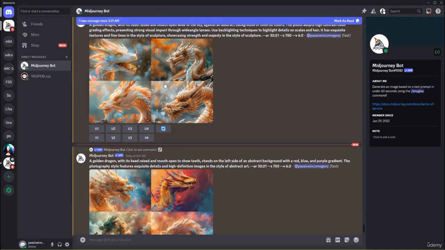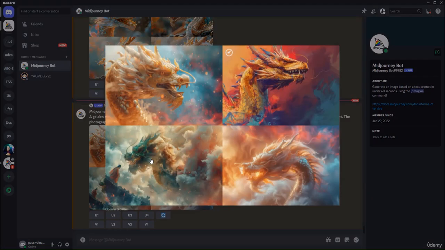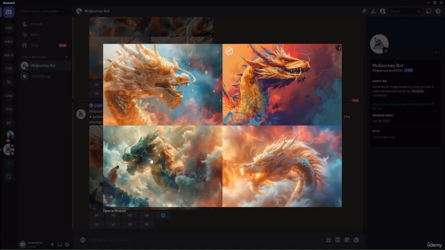So if I scroll down, here's another variation of images. These ones, they also look pretty fantastic. They're looking like statues, especially this one looks like a pretty good statue, and this one right here. And then if I scroll down, here is another variation. This one is more dinosaurish, and you can see that we have some incredible dragon pictures over there.